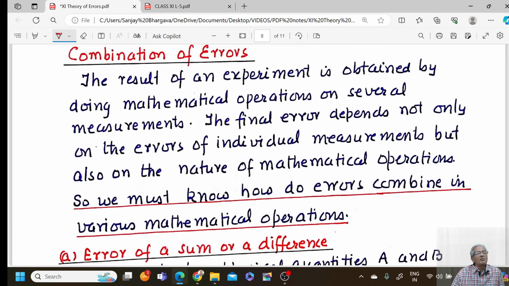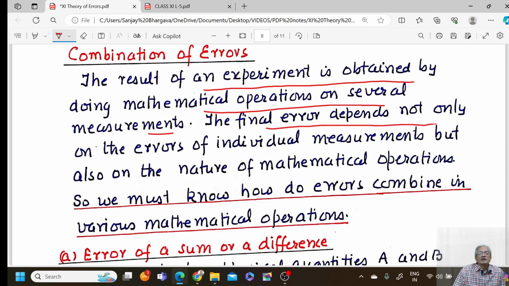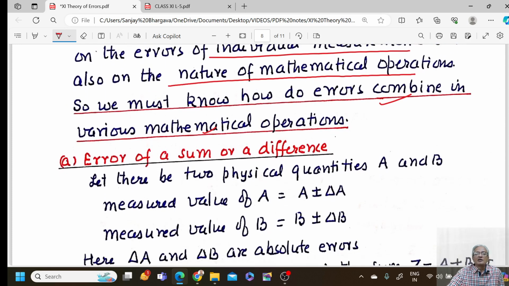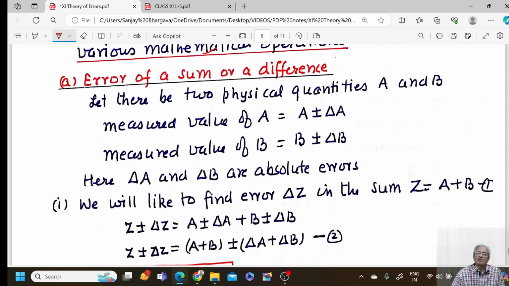how do the errors combine? When we say combination, that means every result of an experiment is obtained by doing mathematical operations on several measurements. The final error depends not only on the errors of individual measurements, but also on the nature of mathematical operations. That means we have to understand how errors combine under various mathematical operations of addition, subtraction, multiplication, division. The rule for sum and difference is the same, and the rule for multiplication and division would also come out to be the same. Let us check error of a sum or difference.